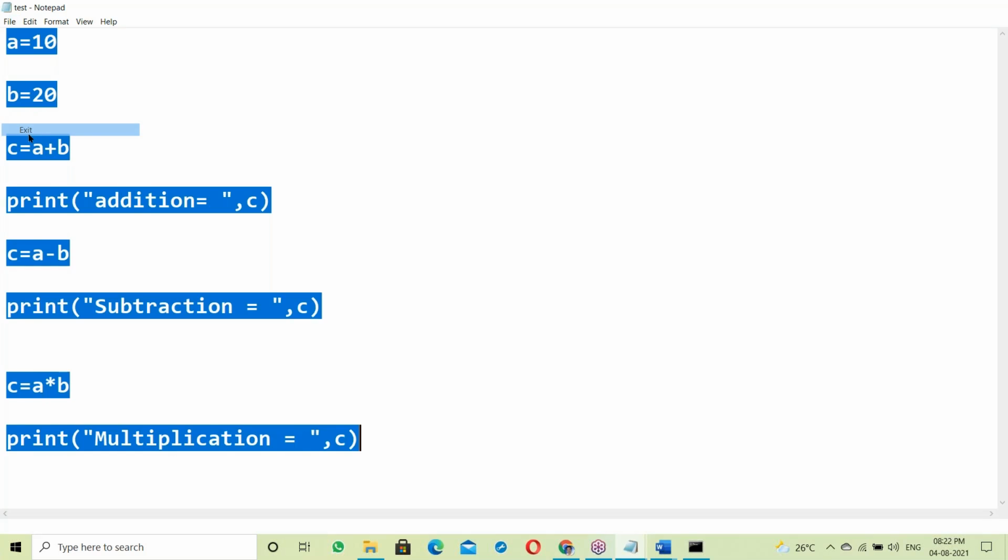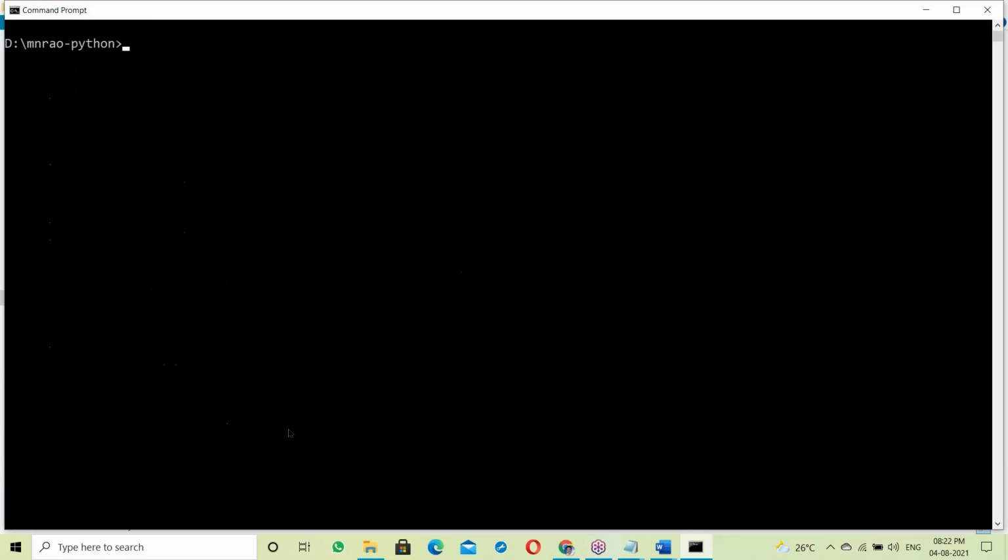Now let us run this Python script. Yes, directly can run it. Python, directly running. Suppose if it is a C program, first of all you have to compile it, right? After compilation, if no errors, you have to run it. That is C language. But Python, no error checking, nothing, directly running the program.